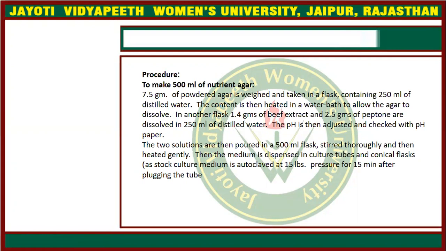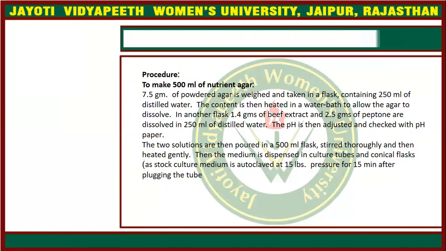For the preparation of 500 ml nutrient agar, we first add all the constituents such as beef extract and 2.5 gram of peptone, dissolved into 50 ml of distilled water. Then we add 7.5 gram of powder agar to the flask. Then we adjust the pH of the media so that the medium can have a particular pH.